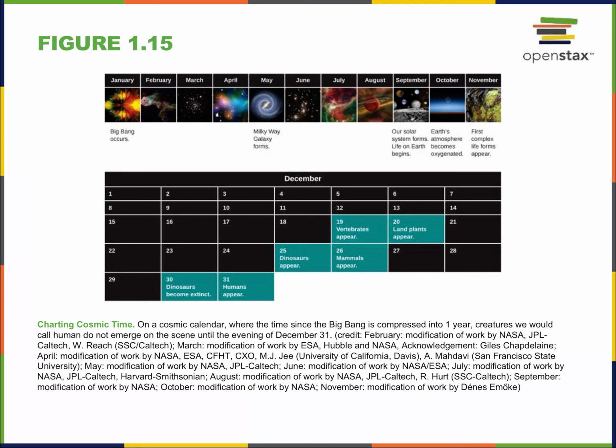But that would happen late in the evening on the last day, right before the end of the year of the cosmological calendar. So that means that everything has happened before. We are just a few minutes of that last day, all right? Stretching 365 days before us are billions of years of history.